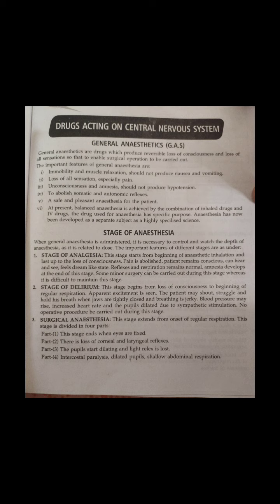The main side effect of codeine is that it causes constipation. When codeine is administered in higher doses, it causes respiratory depression and drowsiness, due to which driving and heavy machinery work may be impaired. It should not be advised to asthmatic patients.